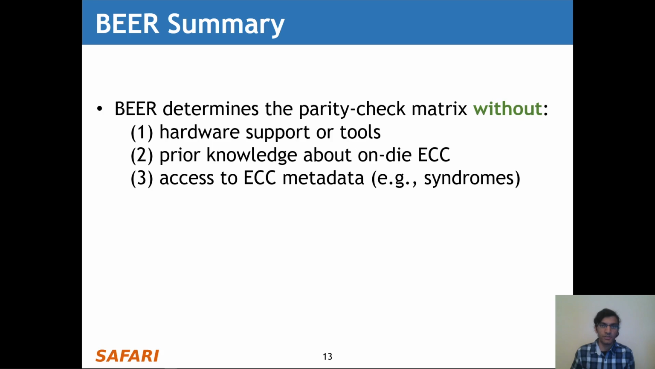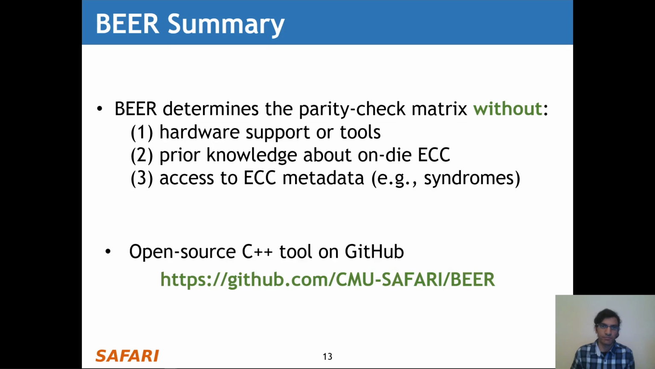Now in summary, BEER determines the parity-check matrix without hardware support or tools, prior knowledge about on-die ECC, or access to ECC metadata, for example, error syndromes. Finally, we open source BEER as a project on GitHub at the link shown on the slide.